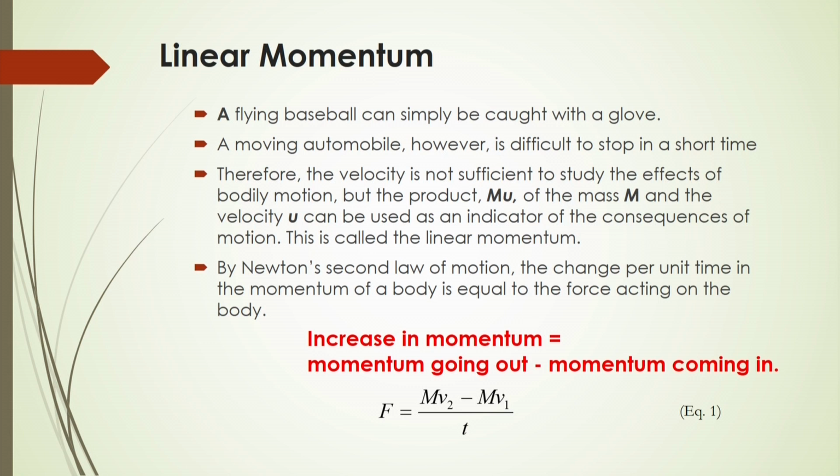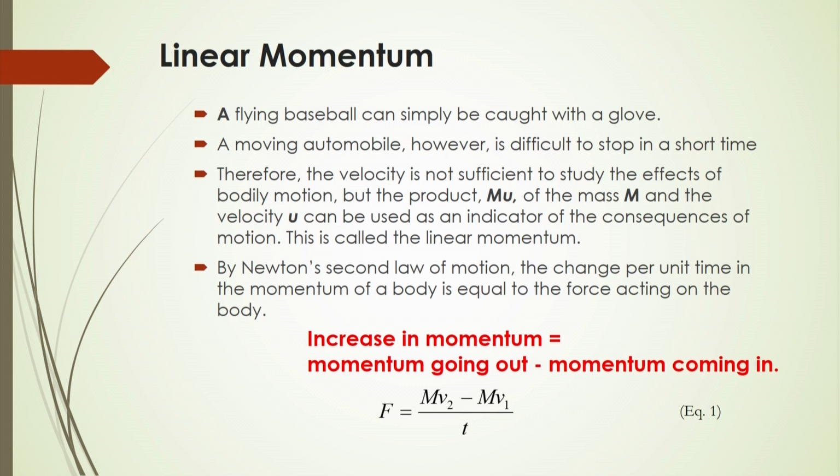Let us see, if you catch a flying baseball, what will happen? There will be a certain change of momentum on your hand whenever the baseball falls in your hand.